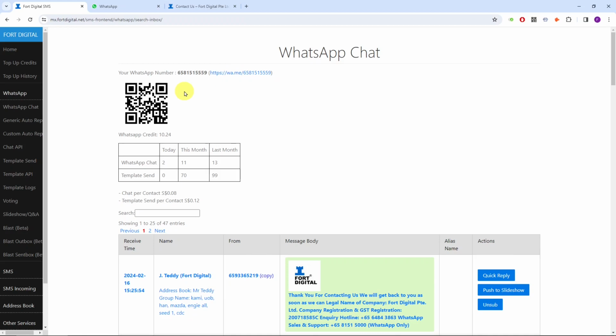They have no need to save your contact first into the address book. No need. They just scan the QR code or click the link. They can straight away WhatsApp you anything they want. So this chat function is more for people to contact you first. The idea is people contact you first, then you can reply to them with anything you want.